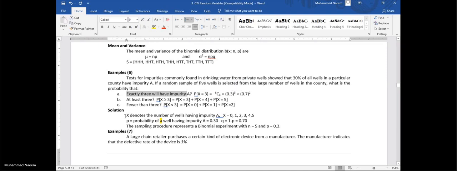So first of all, define your variable, its range, value of p, and then the requirement. The requirement is very simple. The probability for exactly 3 wells having impurity A is actually the probability for x equal to 3, because we have defined our variable.